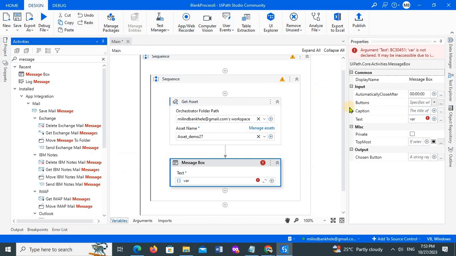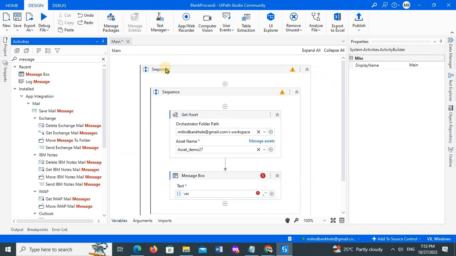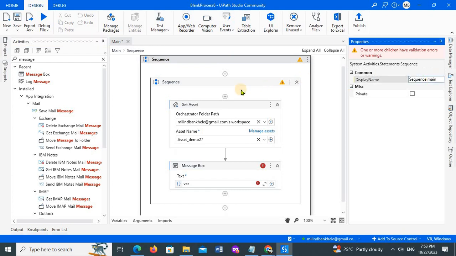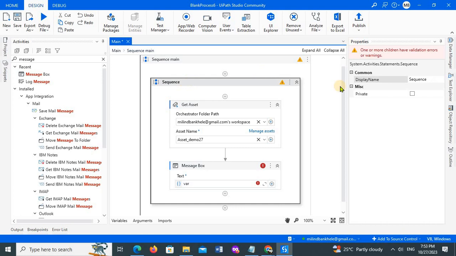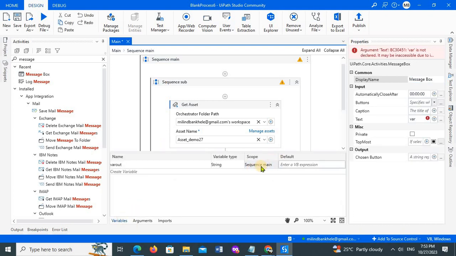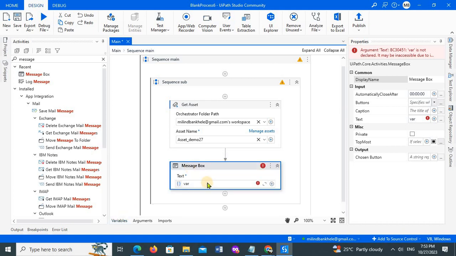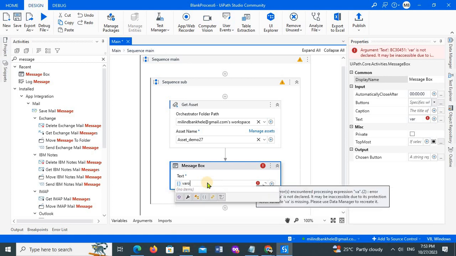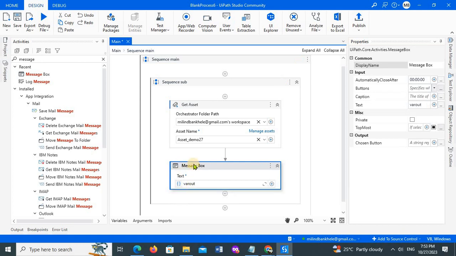Whenever we create any sequence, just put some headings over there, right? For example, this is sequence main, and this is sequence sub, to understand the scope. Now I have created the variable, and I'm not able to access it here. So now I'm inside the sequence main. Now var out, right? I'm able to access it, var out, right?